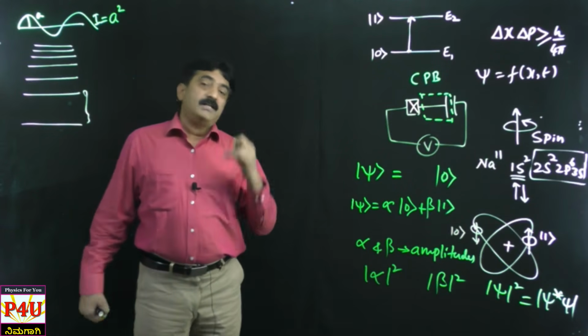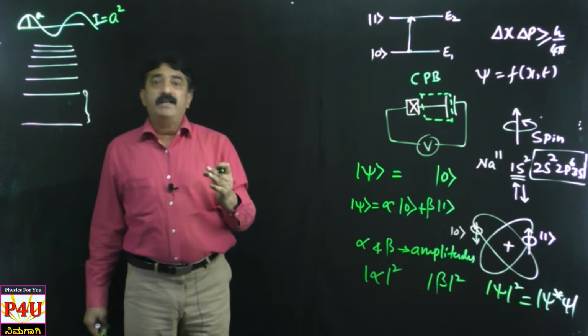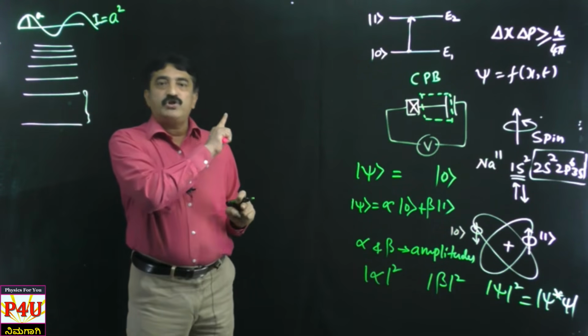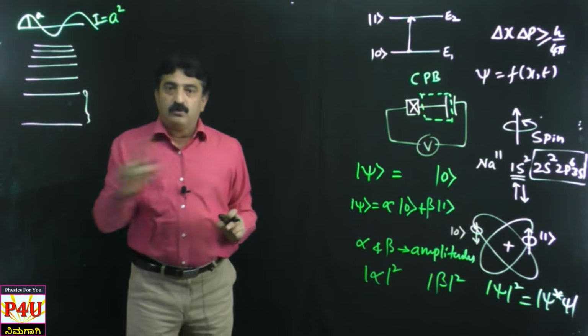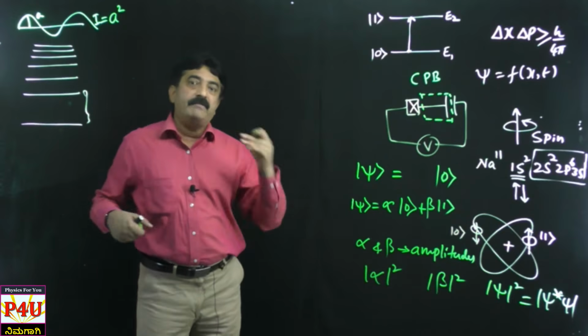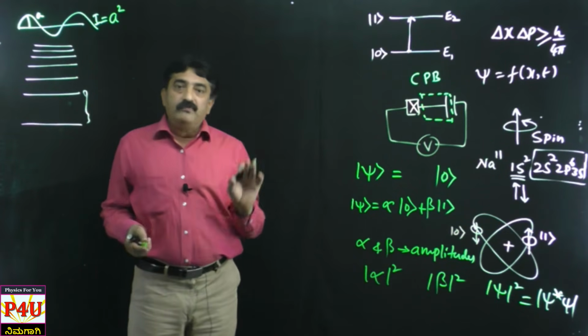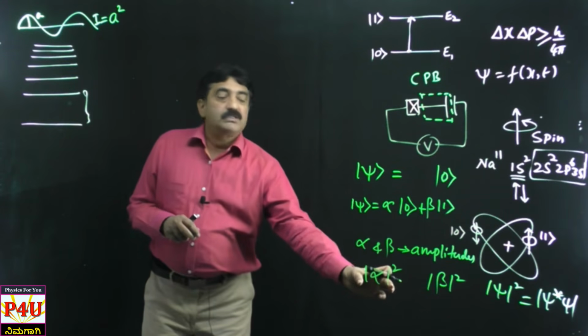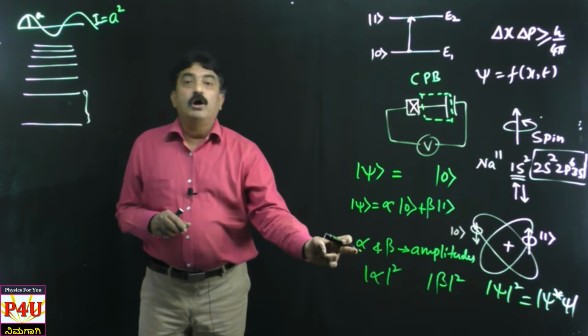Why sir? What is the advantage sir? There is an advantage. If you go for modulus of psi square, then there is no question of negative value, no question of imaginary, no question of complex. Everything becomes real, everything becomes positive. So therefore we give a lot of importance to modulus square rather than individual value alone.